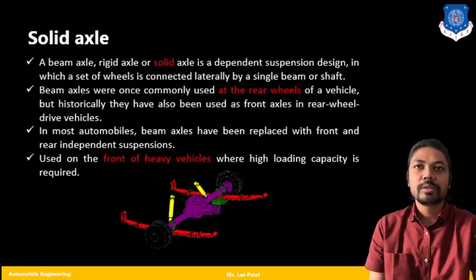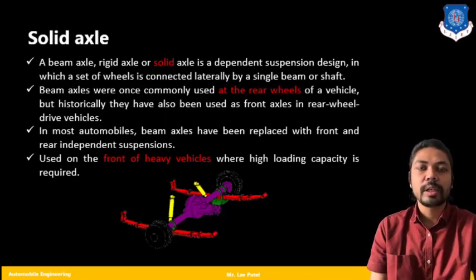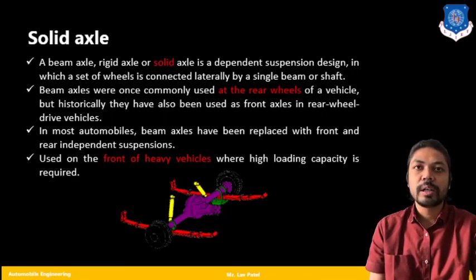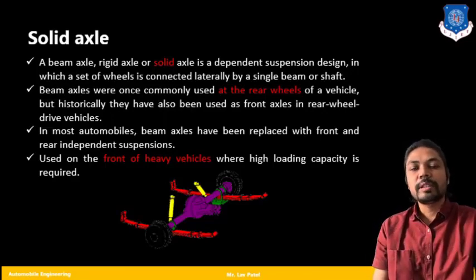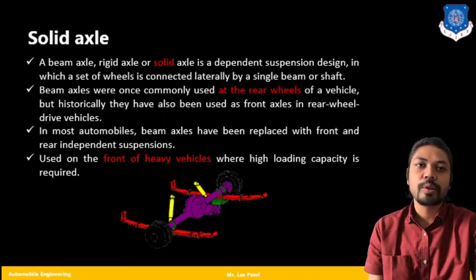So this is our solid axle. These yellow parts are the damping parts, for the driver's comfort. Also, this kind of axle system is used at the rear wheels, but in some vehicles, this kind of system is also used for the front wheels.